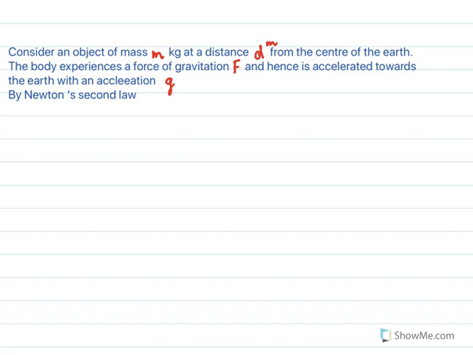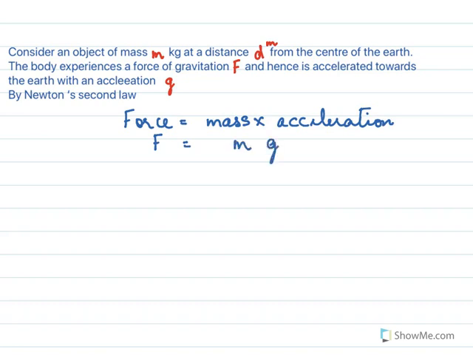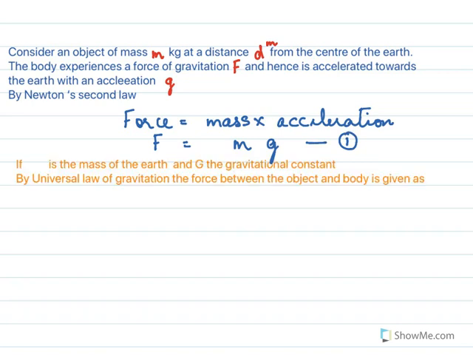By Newton's second law, we know that force equal to mass into acceleration. So in this case, a gravitational force F equal to m into g, because g is the acceleration due to gravity. This is equation 1.